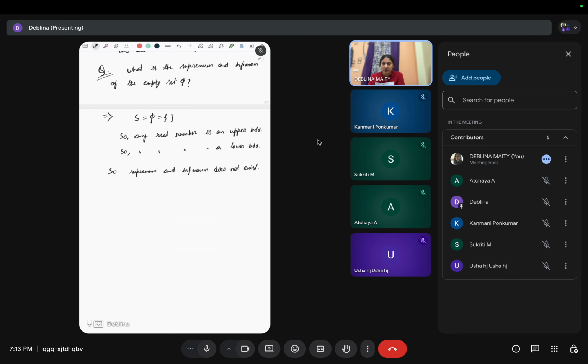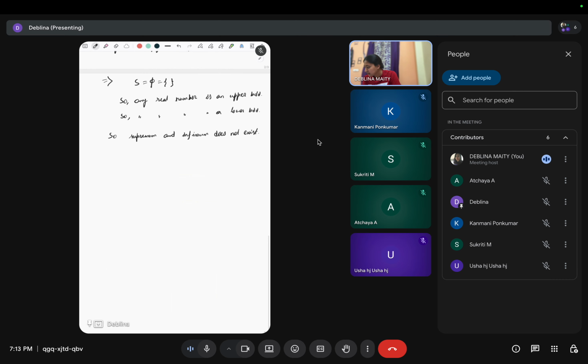Does not exist. Okay, so now let's see some properties of this supremum. Let U be the supremum of S, where S is a non-empty set. Then the first thing is: if V is any upper bound, then U is less than or equal to V, right?